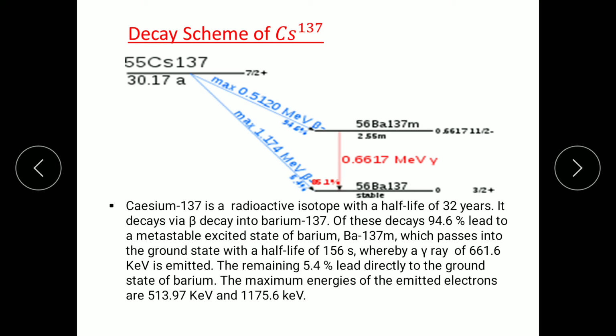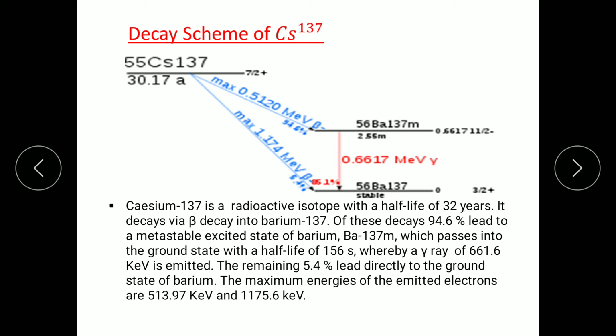And that beta decay in the first one, that is cesium 137 to the excited state, that beta decay has energy 513.97 keV, meaning kilo electron eV. And in the second one, when cesium comes to its ground state, at that time it has 1175.6 keV.